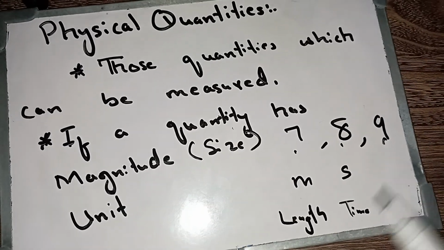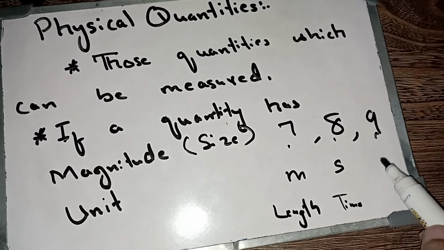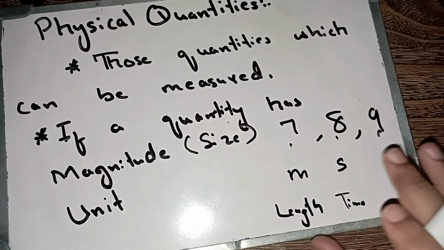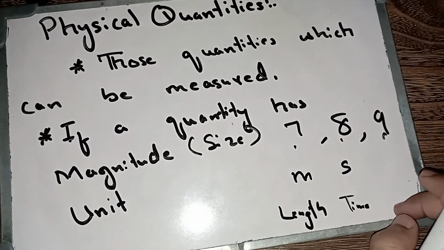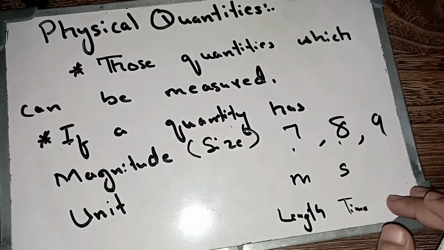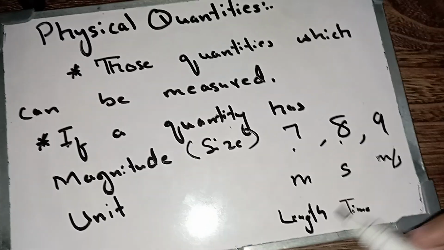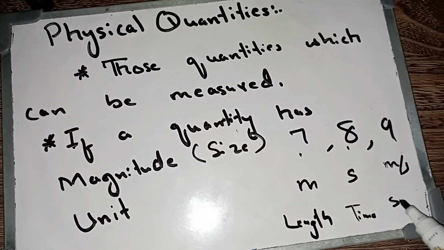And now we have 9 over there, and there is no unit with the 9. And again, we are in a void without a unit. If a magnitude doesn't have a unit, we will completely be in a void. If I put down meters per second over there, now we know we are talking about speed.